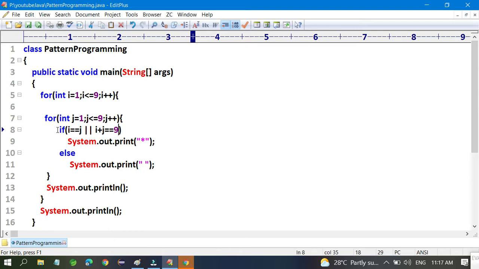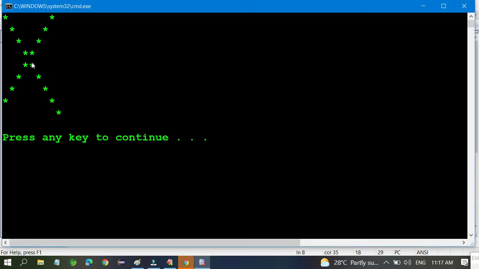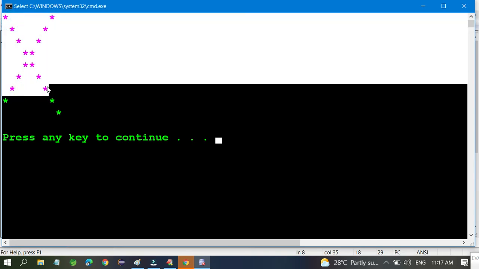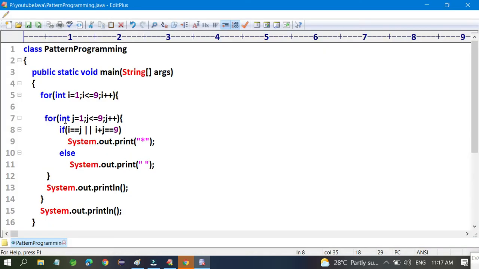I want to print P. How can I do it? It's a simple thing you are doing right now: 1, 2, 3, 4, 5, 6, 7, 8, 9. These are the 9 things. If you want to print the P, I don't have an idea yet, but I want to print P.